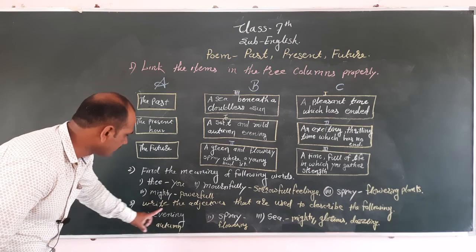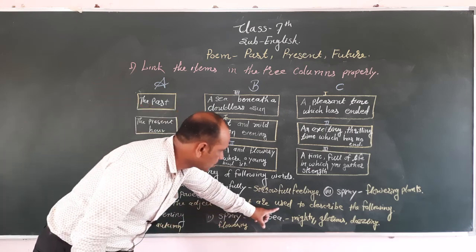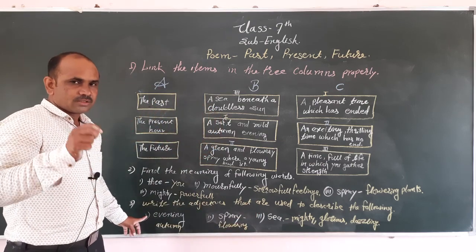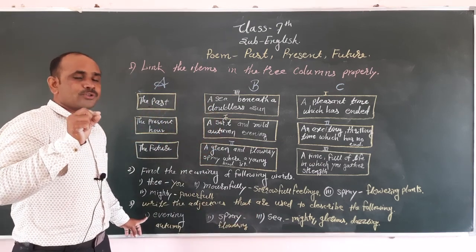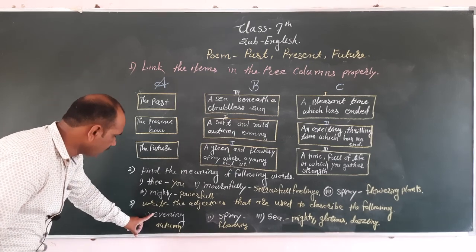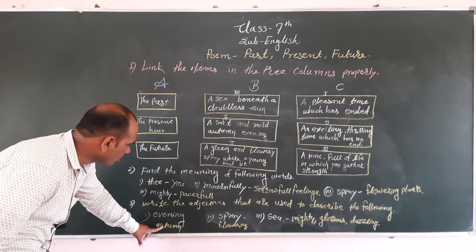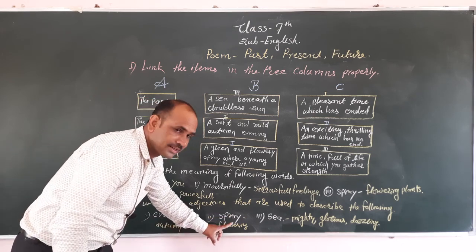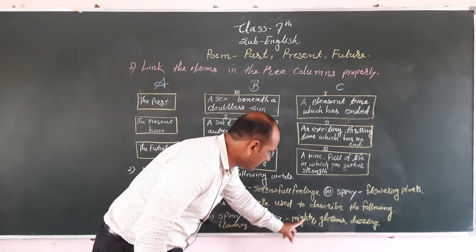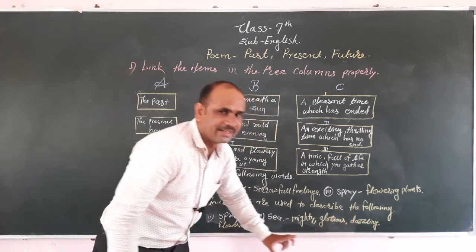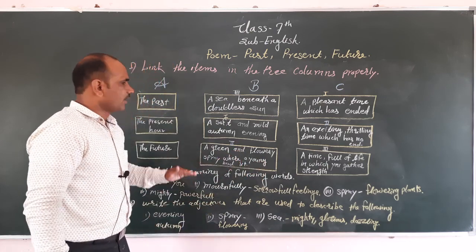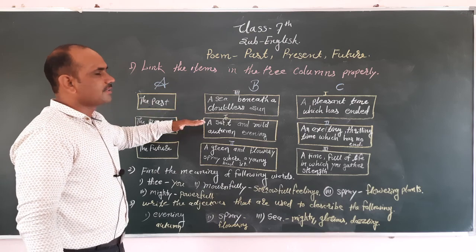Next question, write the adjectives that are used to describe the following. Means in this poem, some adjectives are used with a noun. These adjectives you will write here. Evening, we use autumn evening. Spray, that is a green and flowery spray. Sea, mighty, glorious and dazzling. These adjectives are used before the nouns. In this way, you will complete these questions.